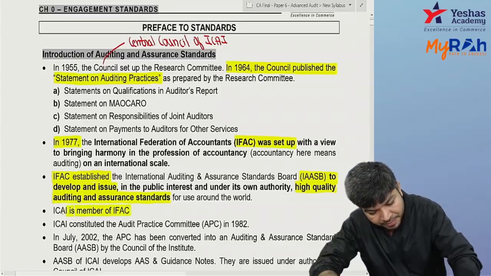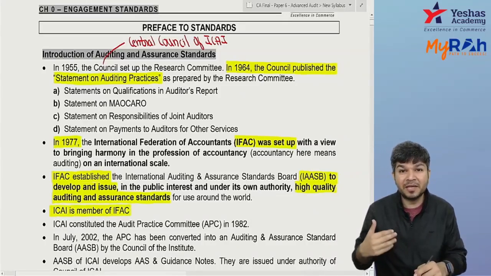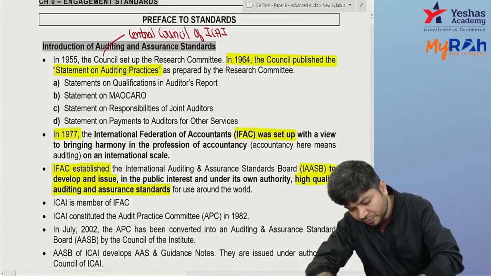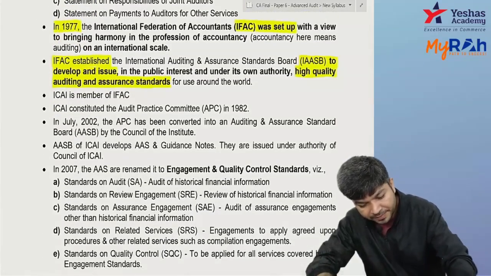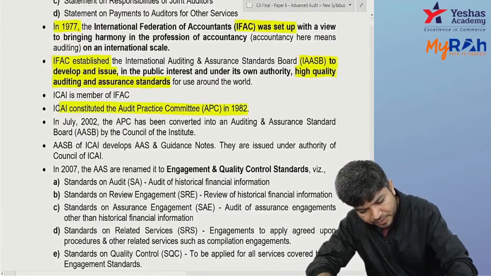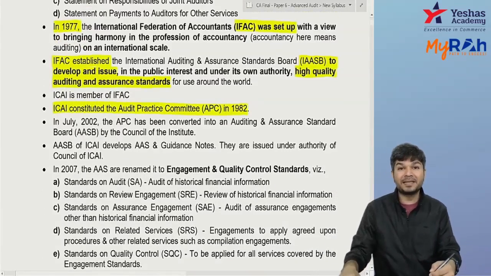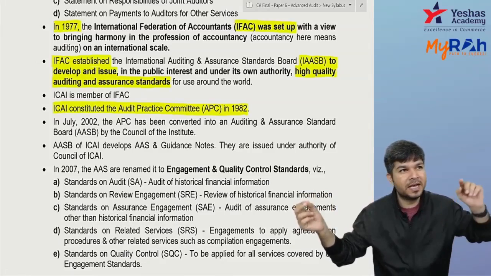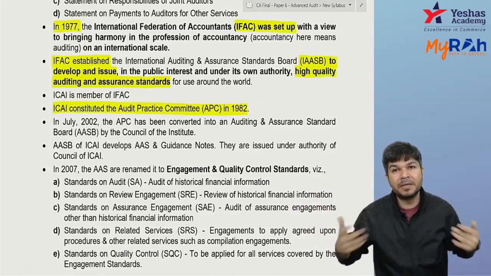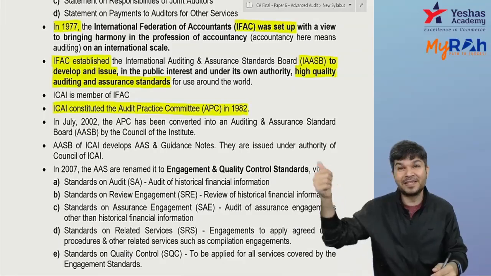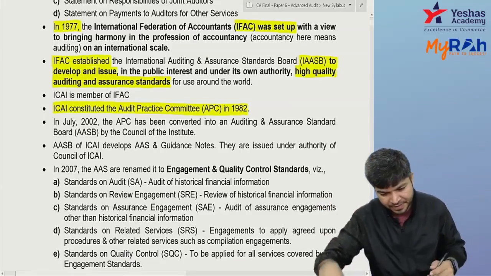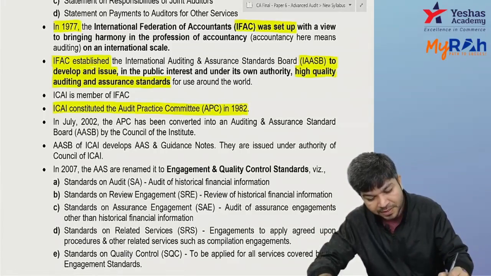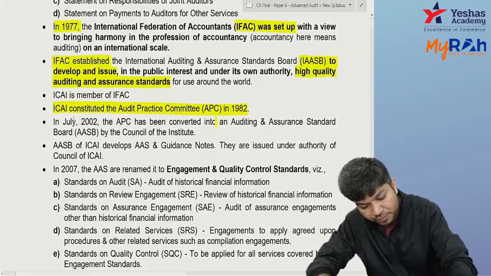Now ICAI is a member of IFAC. As you are a member of IFAC, you follow the footsteps of IFAC. So what did ICAI do? ICAI constituted an Audit Practice Committee, APC. Now that Audit Practice Committee is called the Auditing and Assurance Standards Board. So internationally there is IAASB, in India we have AASB. So we constituted APC. In 2002, the APC got converted into AASB.